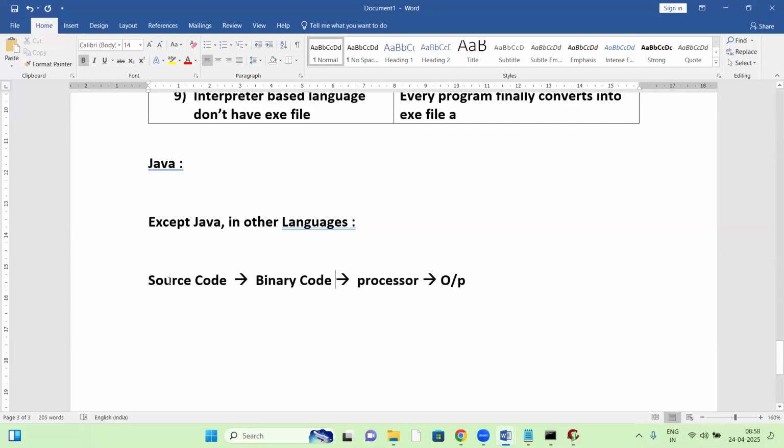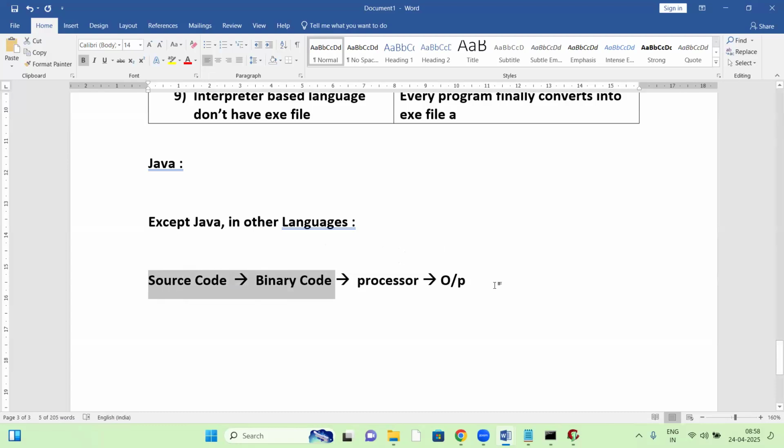Converting source code to binary codes is done by either an interpreter or a compiler. If it is Python, the interpreter converts the source code to binary code, then executes. In C language, source code is converted to binary code by the compiler. C++ is the same, a compiler. So in Python, an interpreter works; in C and C++, a compiler works. For HTML, an interpreter works, converting source code to binary code and then giving output.